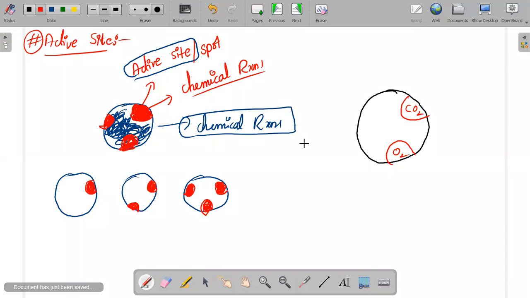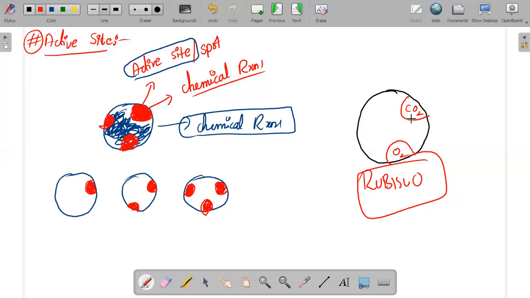Quickly. This enzyme is called Rubisco. You already know this enzyme, it is called Rubisco. This is an active site for carbon dioxide and this is an active site for oxygen. What did I say the other day? The Rubisco enzyme can fix two types of things. It can fix carbon dioxide and it can also fix oxygen. If carbon dioxide is provided it will fix carbon dioxide, and if oxygen is provided it will fix oxygen. So the Rubisco enzyme has two active sites. One active site is for fixing carbon dioxide and the other active site is for fixing oxygen.